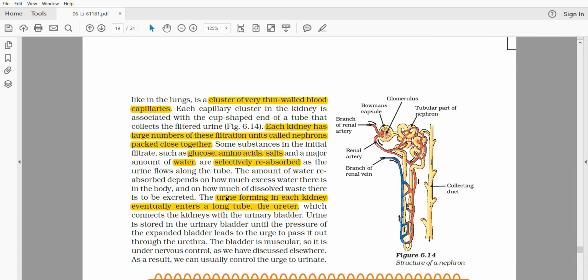Inside the kidneys, we have millions of such structures. What is this? This is called a nephron. This is the structure of a nephron. You see, in the nephron we have a Bowman's capsule, a glomerulus, and this is the collecting duct. These are all capillaries. These are all arteries. This is the renal artery. This is just one nephron.